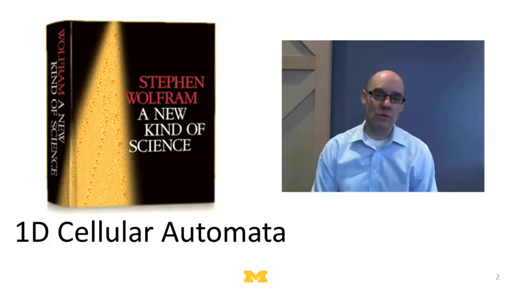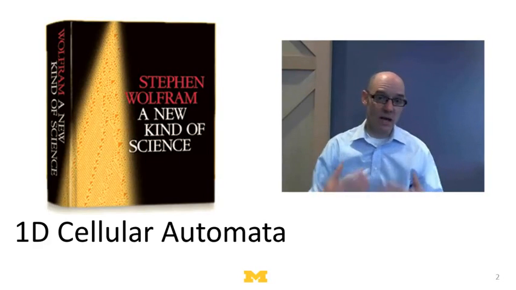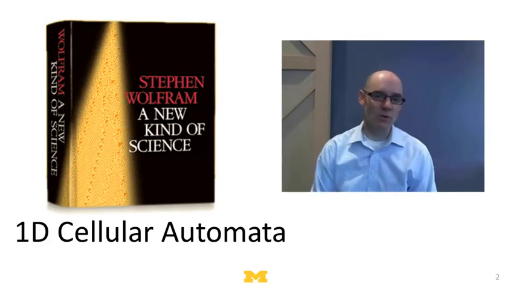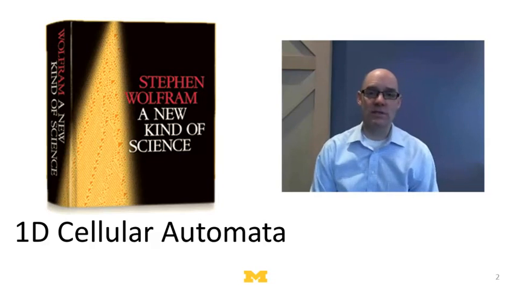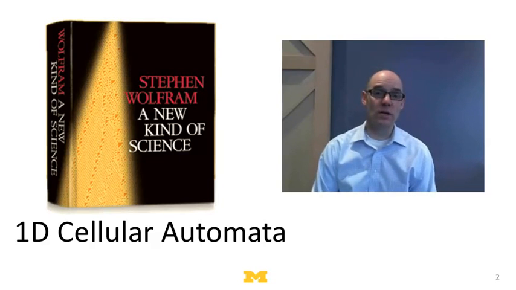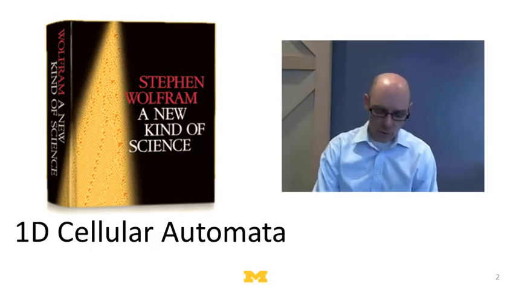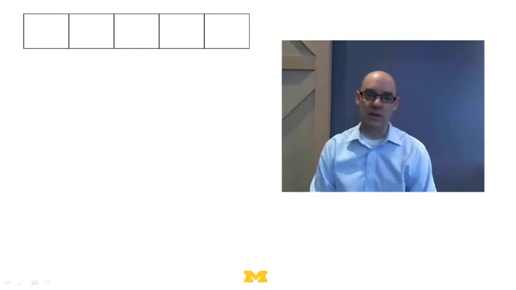Now, these cellular automata have been studied in gory detail, including in a recent book by Stephen Wolfram, the developer of Mathematica, called A New Kind of Science. In this book, Wolfram explores to unbelievable depth, in a 1,000-page book with hundreds and hundreds of illustrations, how the cellular automata model works. Wolfram refers to this as a new kind of science because he's arguing for a computational, inductive way of looking at the world. Okay, so what are these models? What are cellular automata models?